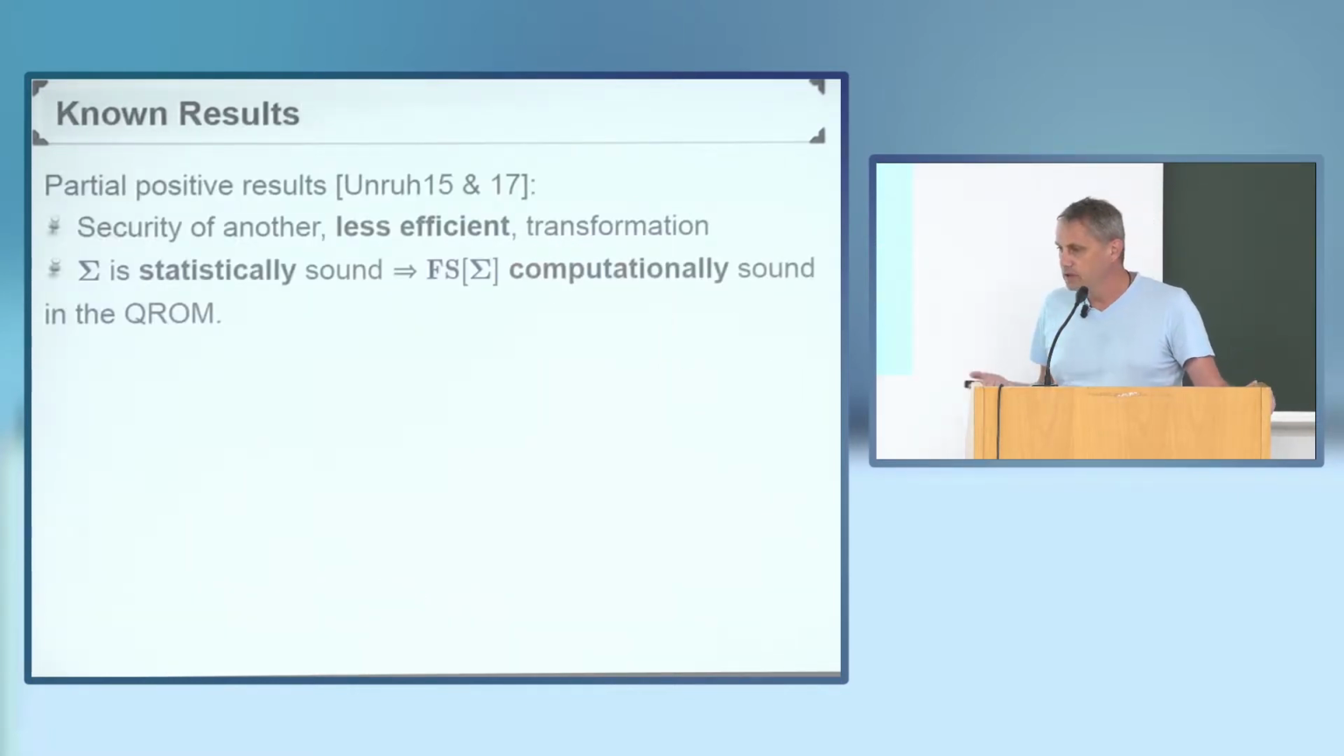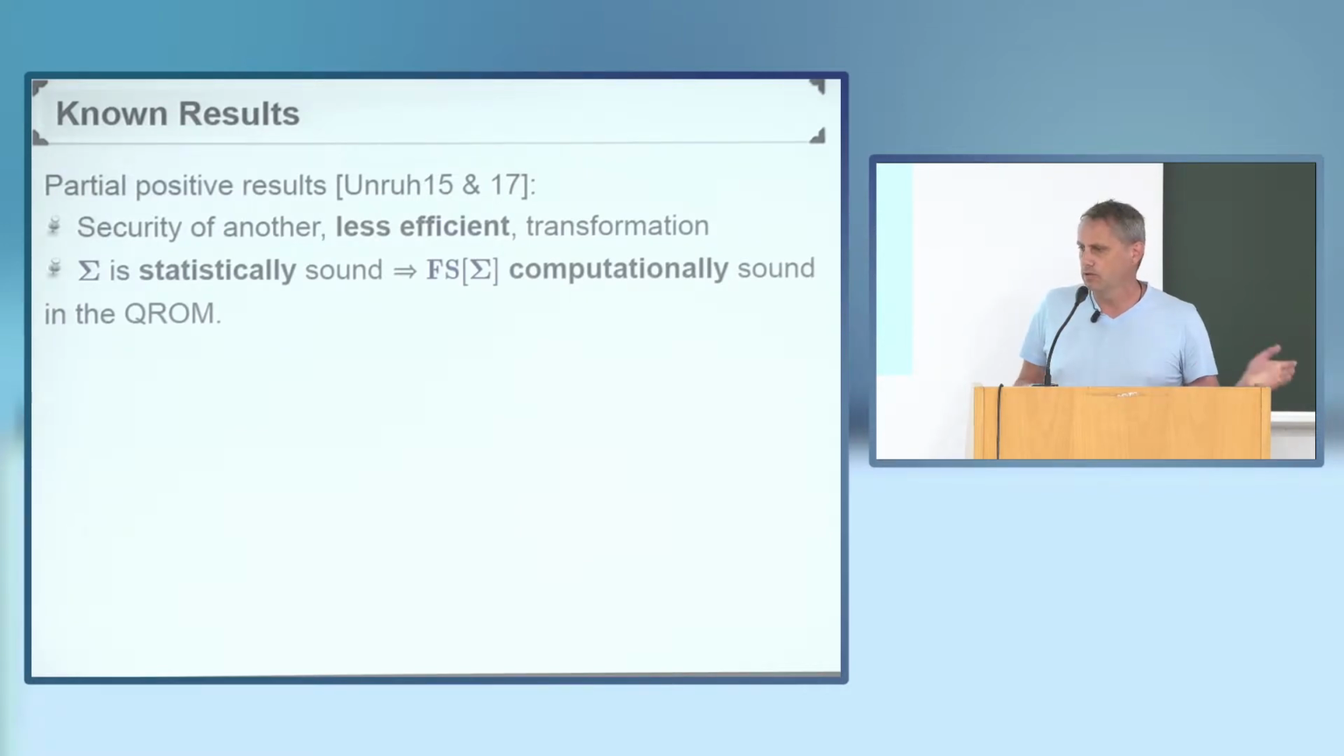So what has been known about this problem? It was known that another transformation, referred to as the Unruh transformation, which achieves the same task, is secure, but unfortunately this transformation is less efficient, so we rather use the Fiat-Shamir transformation. Also, what was shown by Dominic is that if the Sigma protocol is statistically sound, then the Fiat-Shamir transformation becomes computationally sound. So in a way, soundness is preserved, but there is this degradation in the quality of soundness, if you wish.